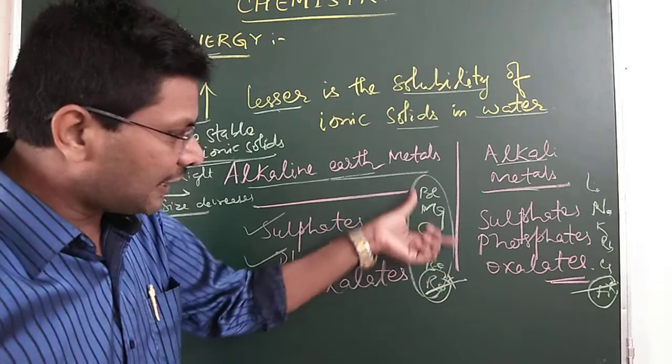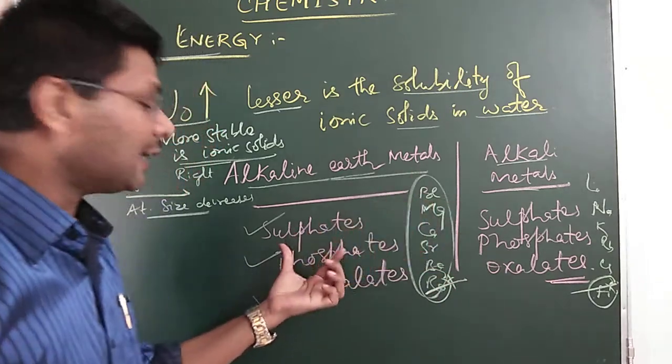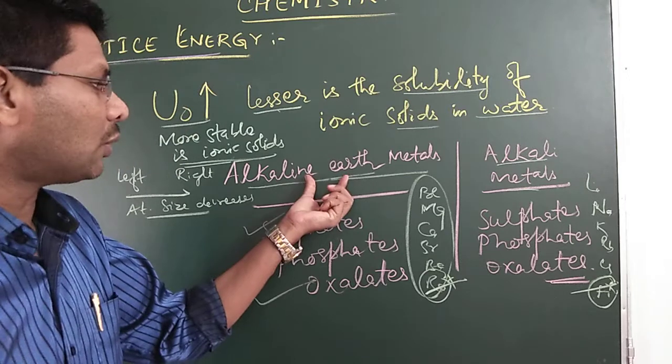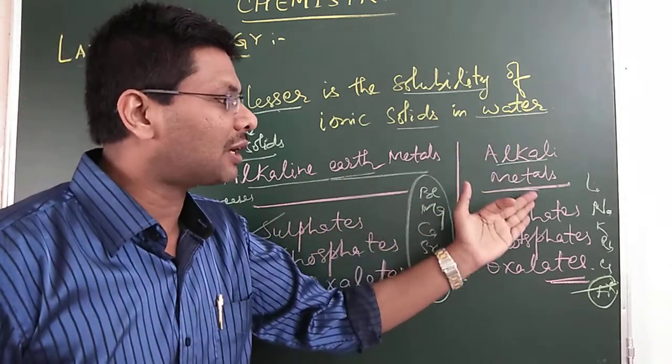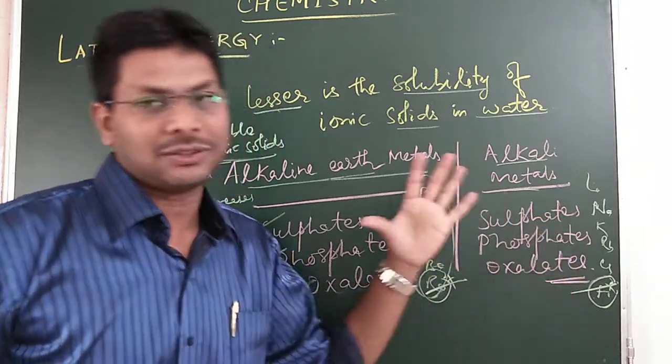So considering the size of the alkaline earth metals, which are smaller, resulting in more lattice enthalpy, therefore the alkaline earth metal sulfates, phosphates, oxalates are less soluble as compared to alkali metal sulfates, phosphates and oxalates.